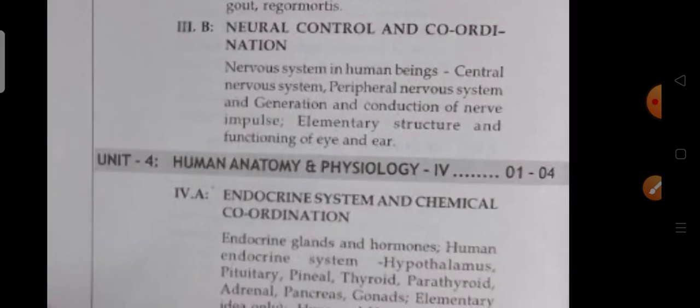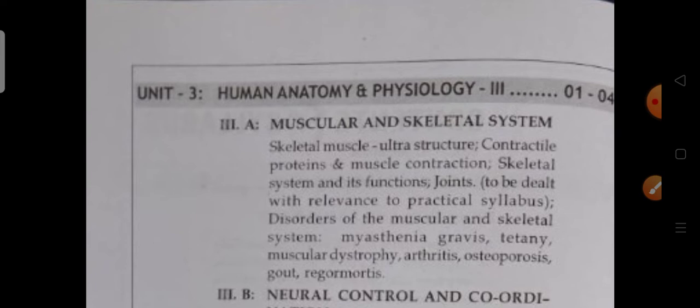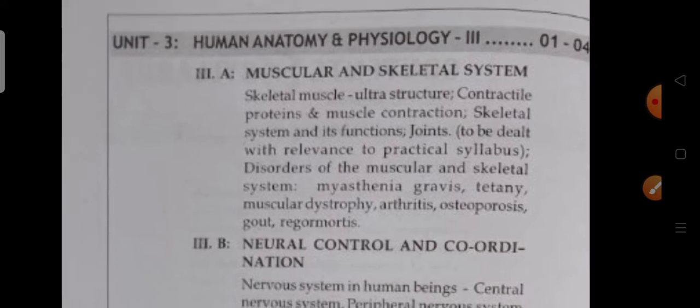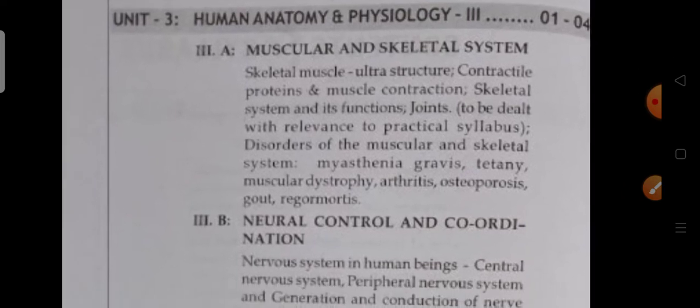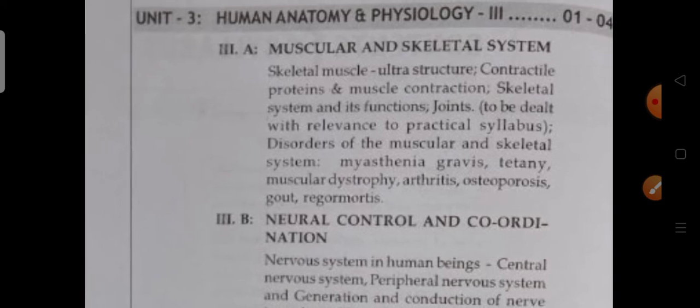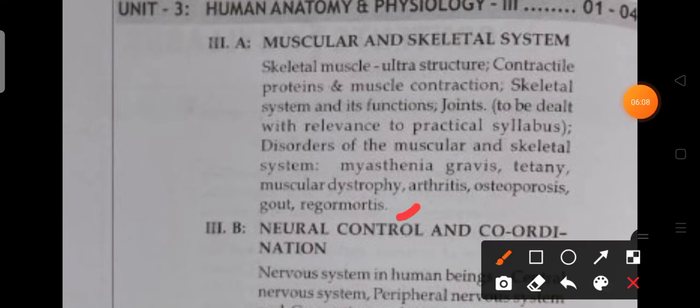The third unit is human anatomy and physiology 3: 3A is the muscular skeletal system, and 3B is neural control and coordination. This is the syllabus of the third unit. The third unit has two partitions: muscular skeletal system, and neural control and coordination. Completely, you have to go through this, the side headings and all.